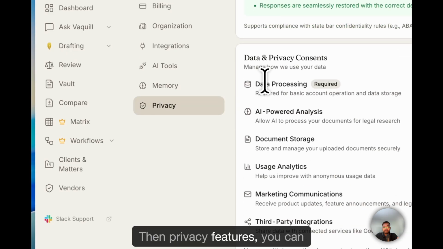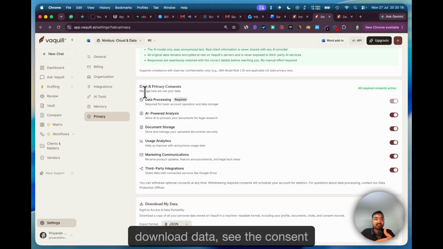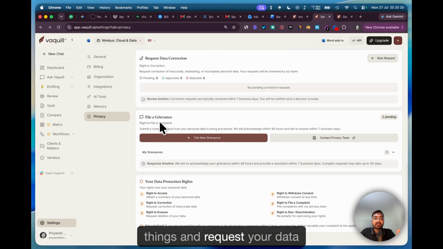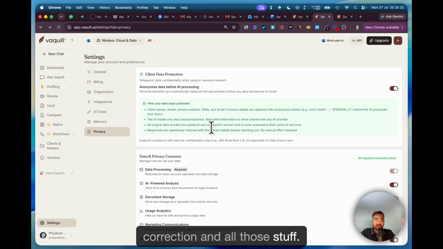Then privacy features: you can download your data, see the consent things, and request your data correction and all those stuff. So that's all on the settings side.